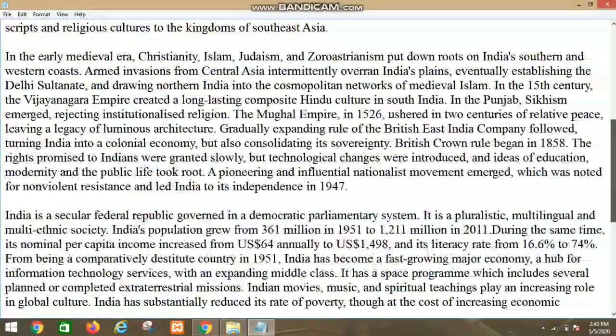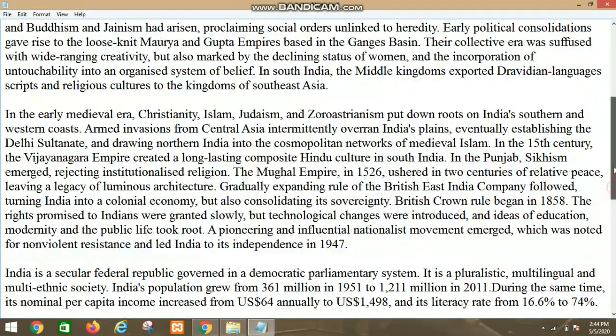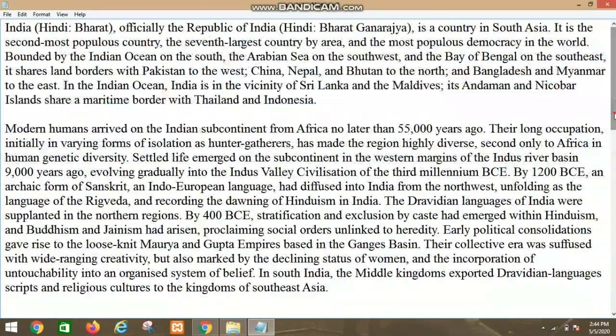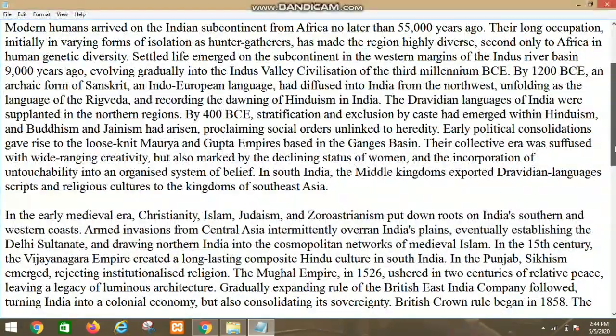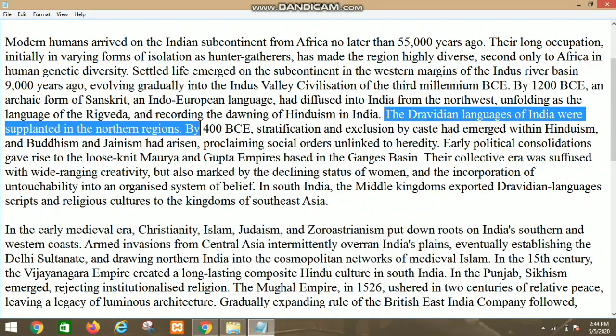Let's verify the answer first. Let's find where the answer is. Okay, here is the answer. The Dravidian languages of India were supplanted in the northern regions. So as you can see, the answer was correct.